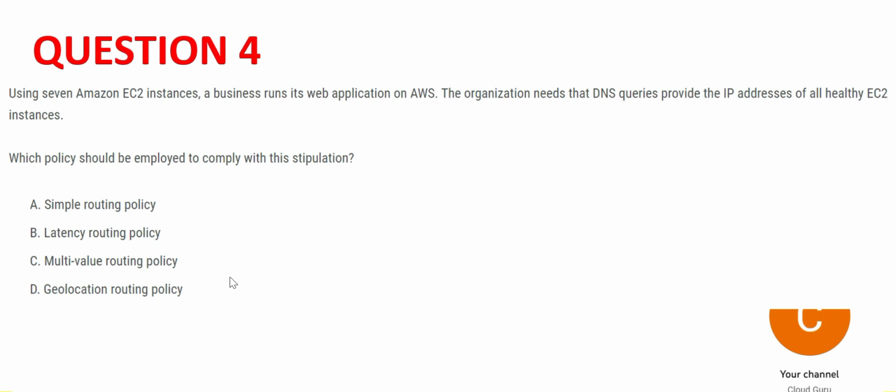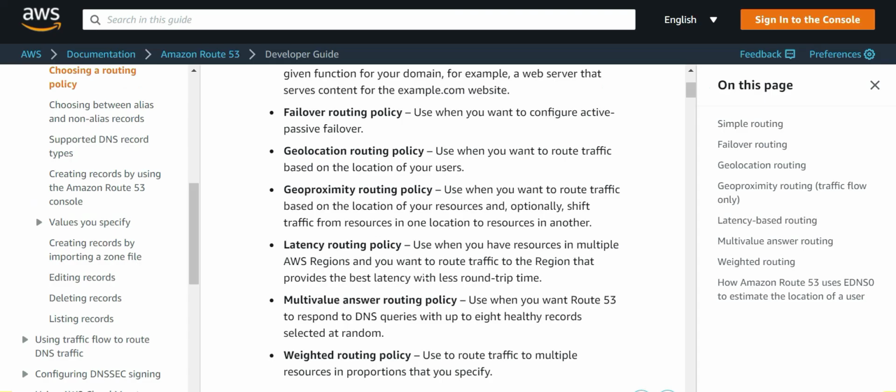So this is a simple routing policy question. And what it is saying is the policy routing. See, if I see the keyword DNS, it gives me a multi-value routing policy. So let's evaluate the options first. Option A suggests simple routing policy. So if you see this documentation, multi-value answer routing policy, and this uses DNS queries.